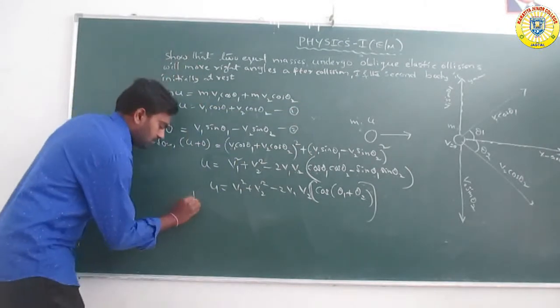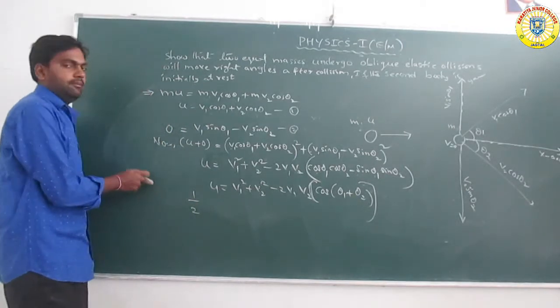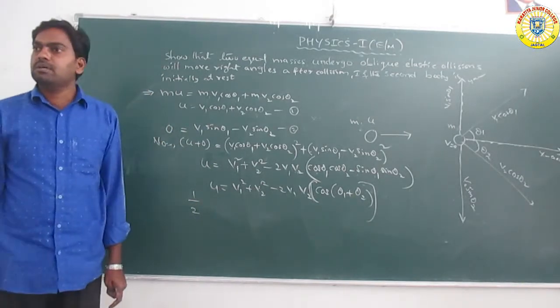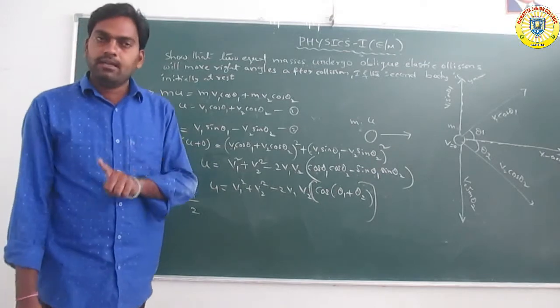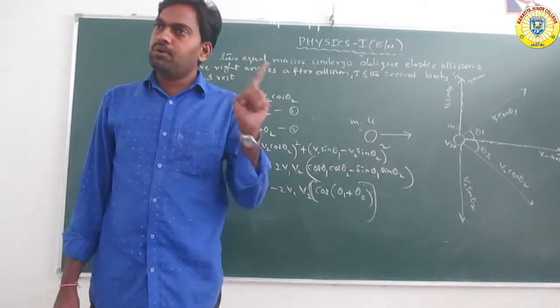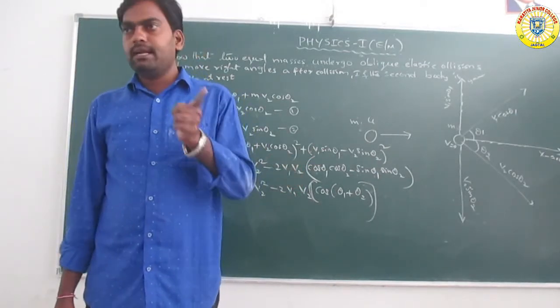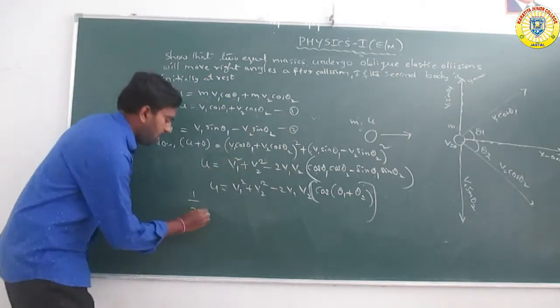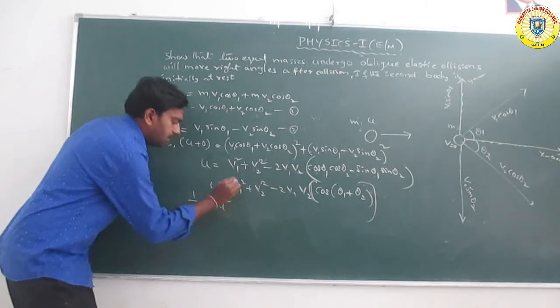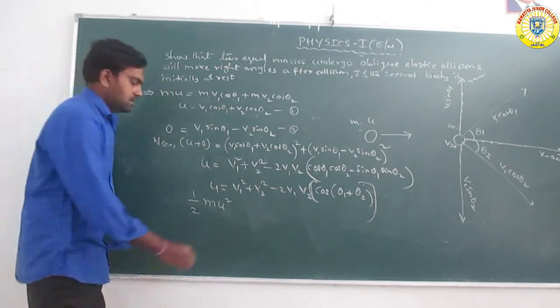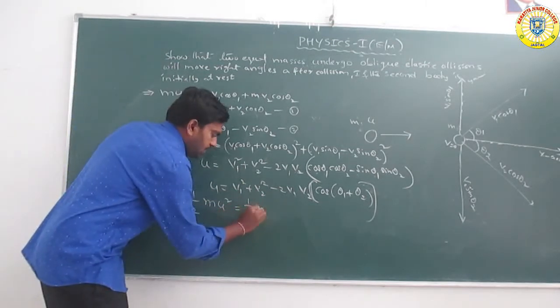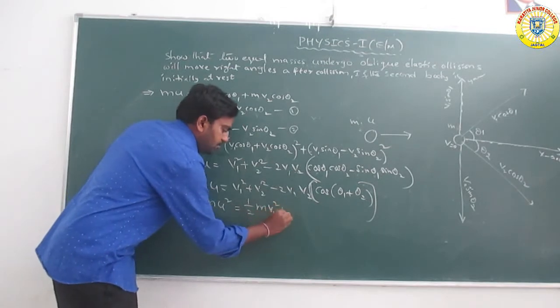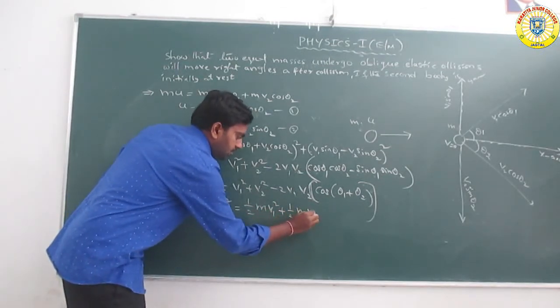So according to the law of conservation of kinetic energy, the kinetic energy of the system before collision is equal to the kinetic energy of the system after collision. So before collision, half m u square is equal to half m v1 square plus half m v2 square.